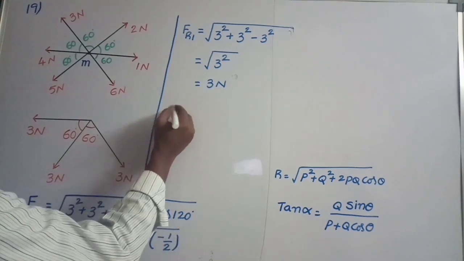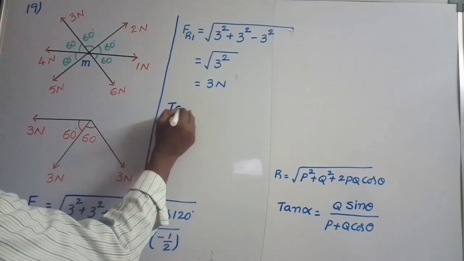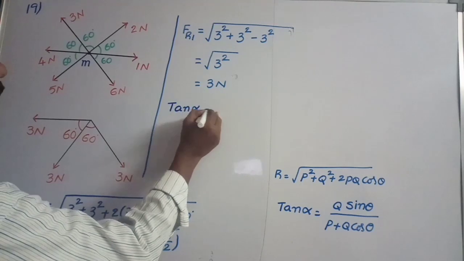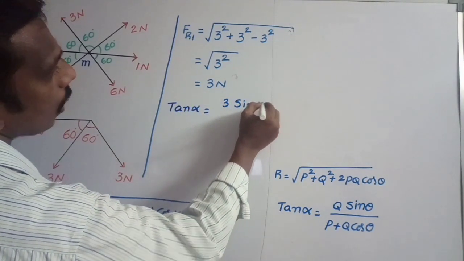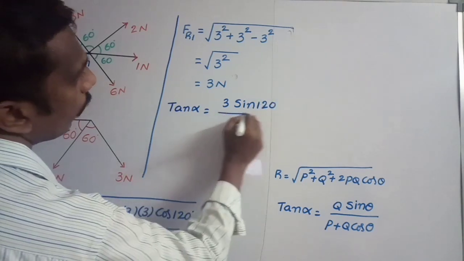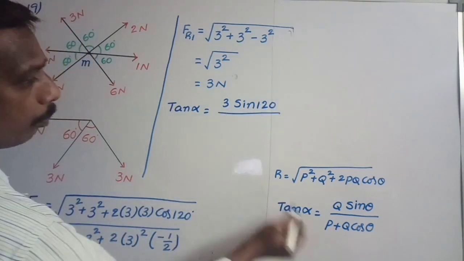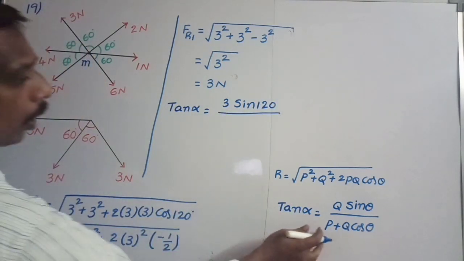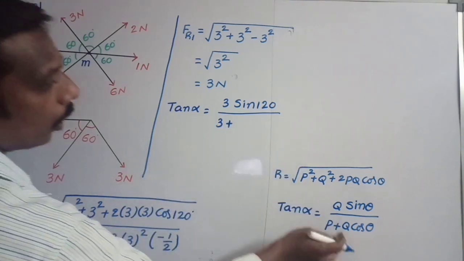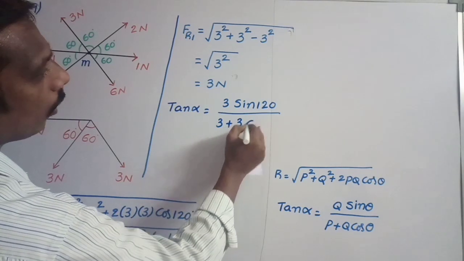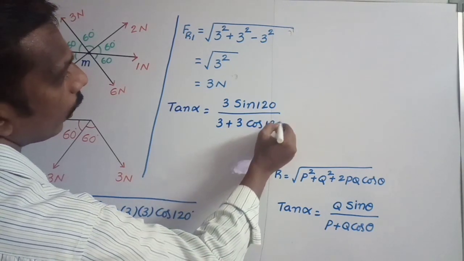From this formula, tan alpha is equal to Q is equal to 3, theta is equal to 120, so Q sin 120 degrees divided by P plus Q cos theta. P is equal to 3 plus Q is equal to 3 cos 120.